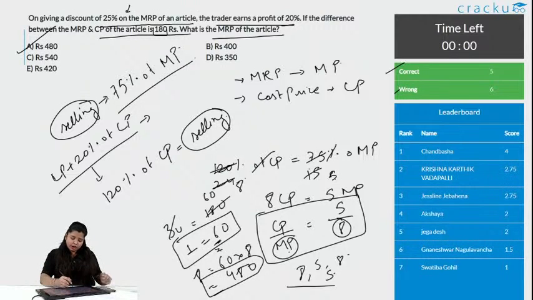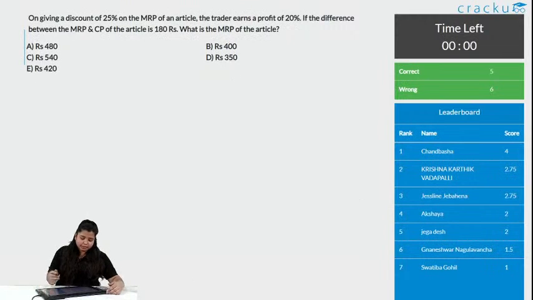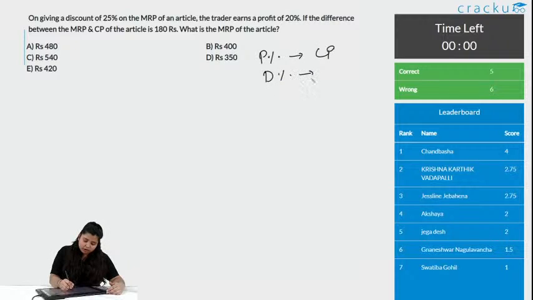Am I clear? We got the value of 1 unit. Okay, yes, definitely I can explain once more. I will start from the beginning. Remember, profit percent is always on cost price and discount is always given on marked price.